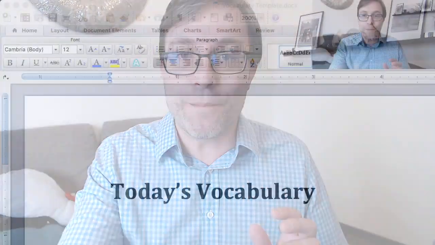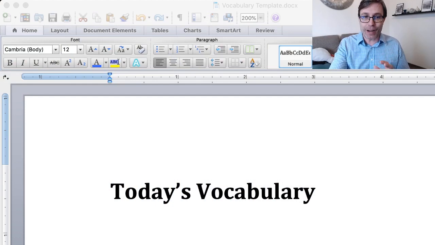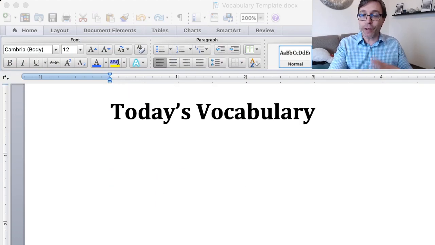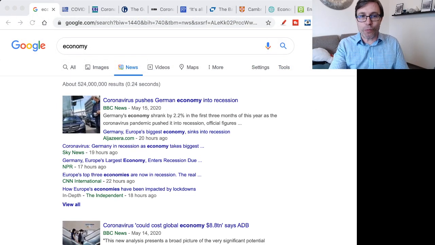So as we go through this, I am going to do the same thing. I have my vocabulary document right here for the words that we find today. And after the lesson, I'm going to take these words and I will put them down below in the description of the lesson in case you want to review them or just listen for them as we're going through the lesson. I'm also going to show you some of these on this website right here. So let me adjust this for us.